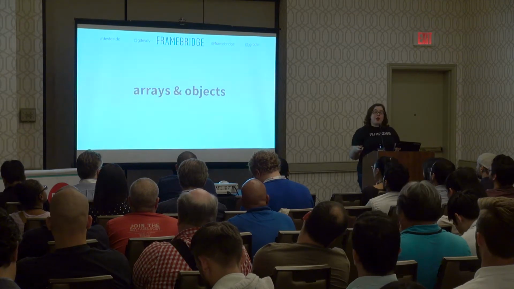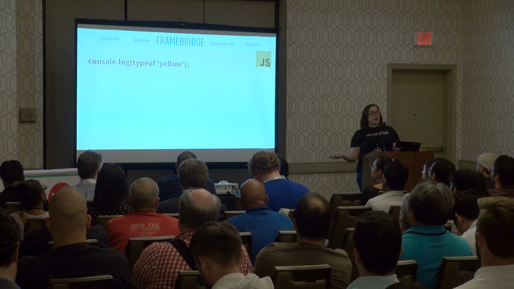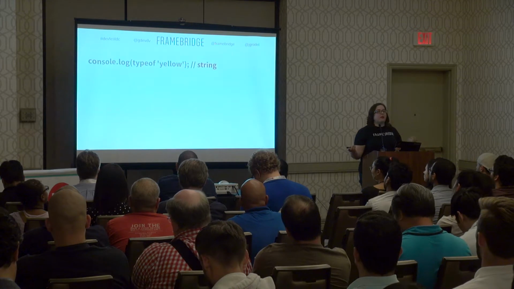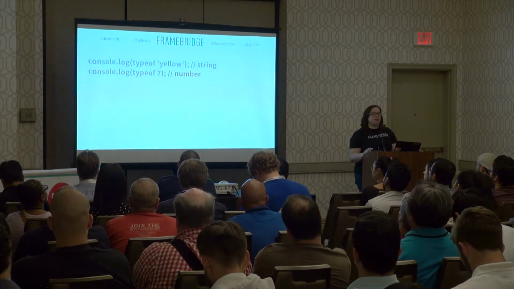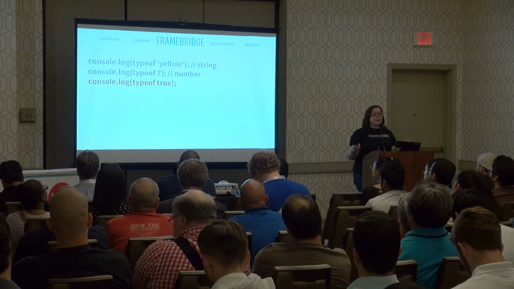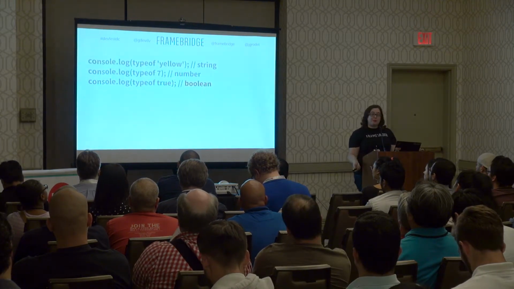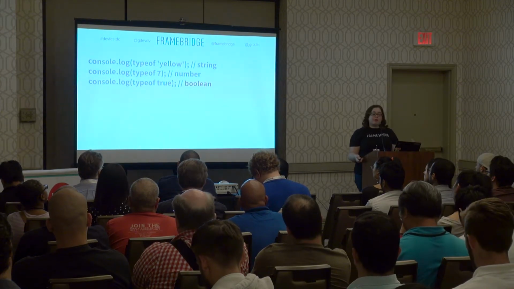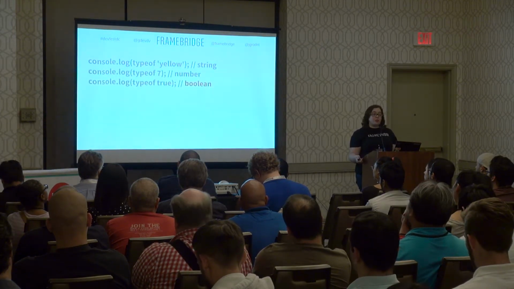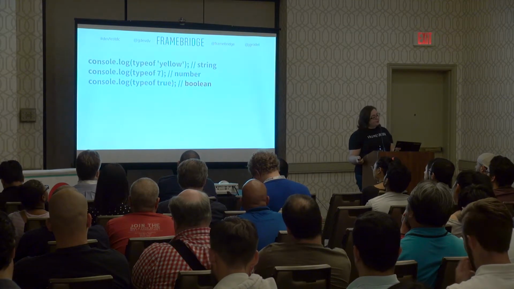And so all of these things are objects. Now, if we ask for the type of the string yellow, we'll get out string. If we ask for the type of the number 7, we'll get out number. If we ask for the type of true, we'll get out Boolean. And we call these strings and numbers and Booleans, but they're string objects and number objects and Boolean objects.